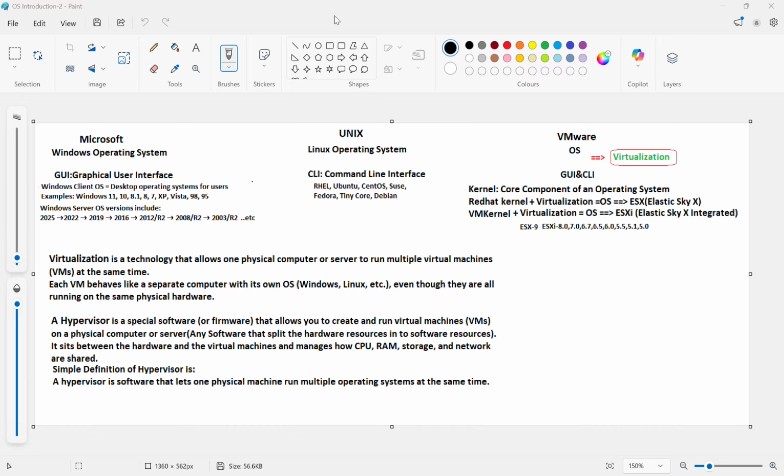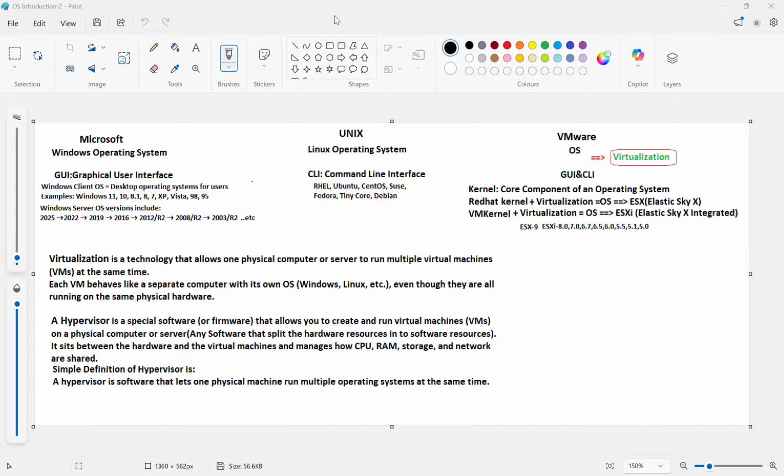When it comes to security, client OS has basic security, like Defender and inbuilt firewall. In a server OS, advanced security features are there, like server hardening, role-based access control, secure policy management, and a dedicated server firewall.